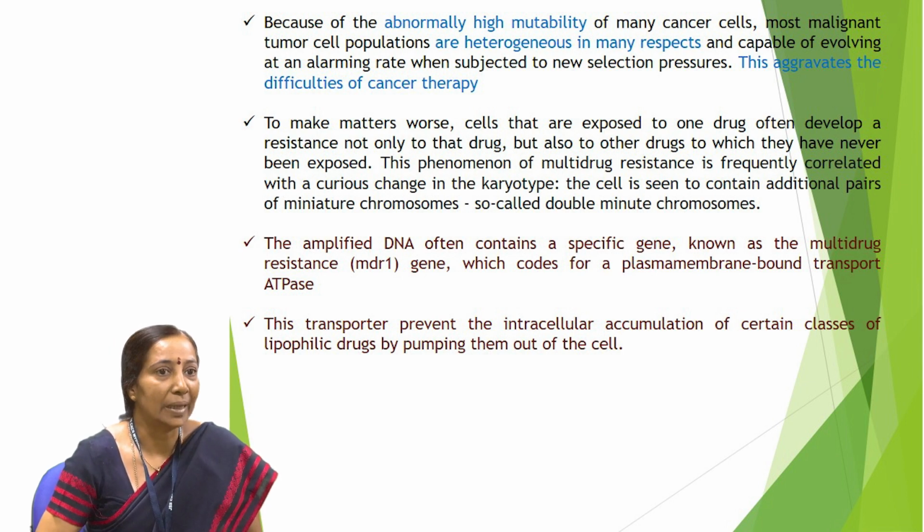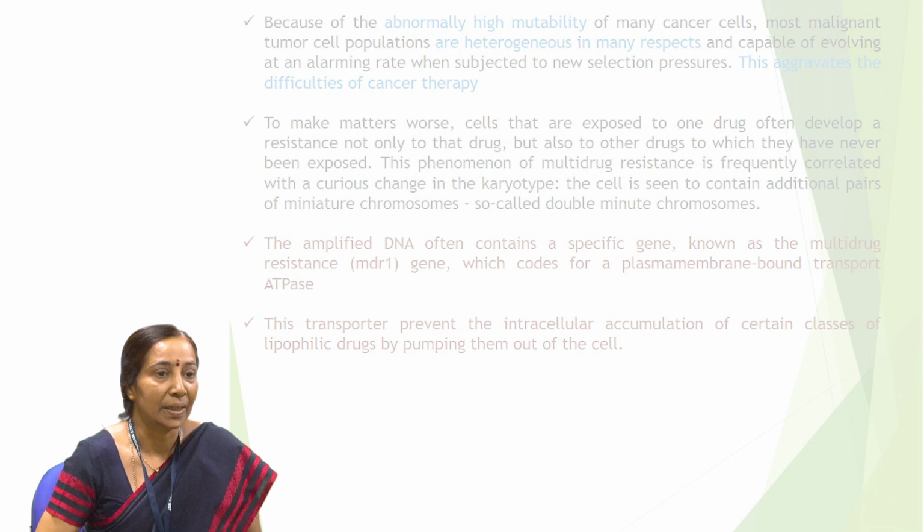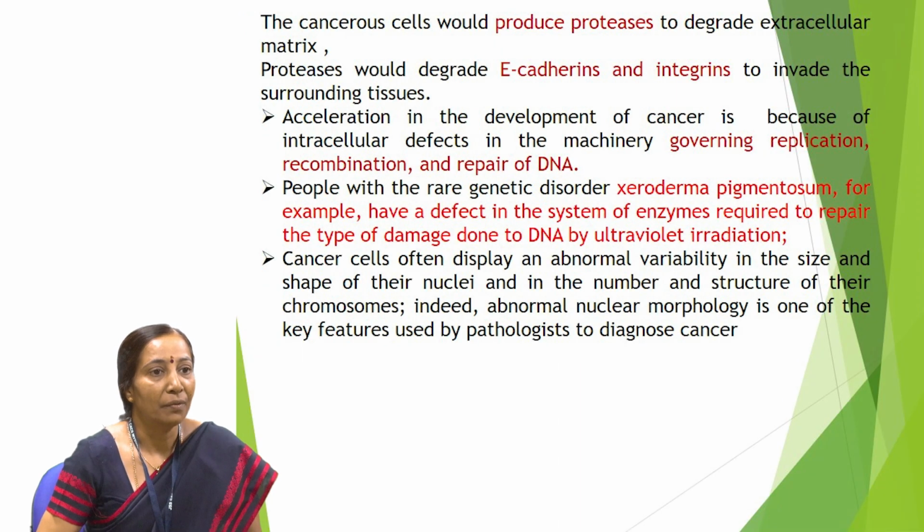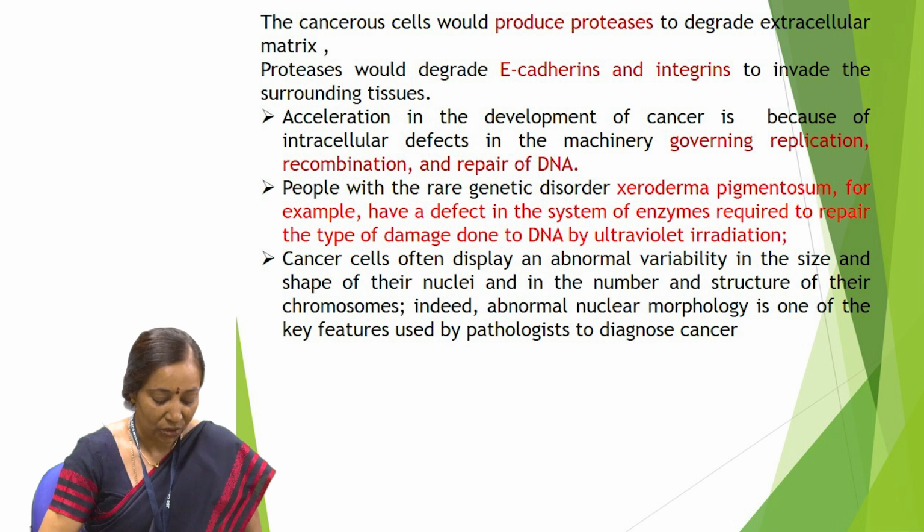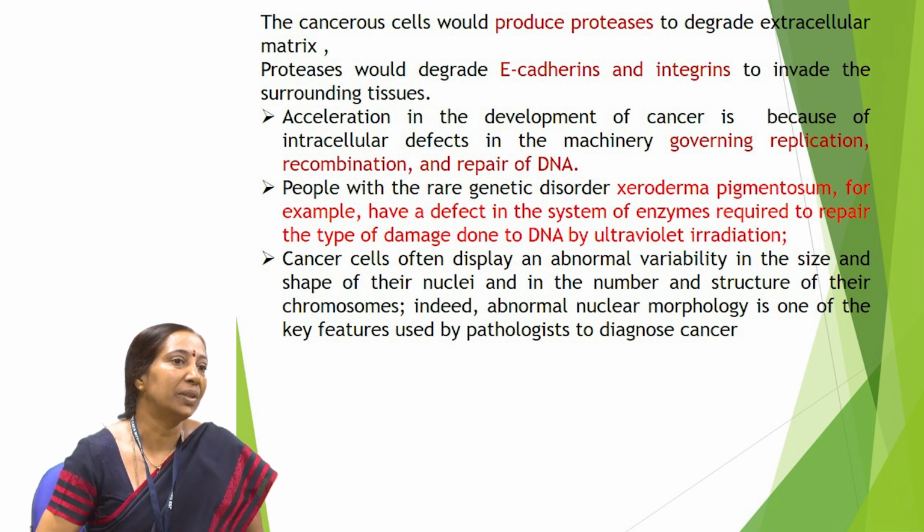There is a gene called the multiple drug resistance gene, which produces an enzyme bound to the plasma membrane, which acts as an ATPase. Whatever drug we design in the laboratory, we might take some 10 years to come up with a drug, but cancer cells take only overnight. They start pumping out that drug because of this enzyme, and then it starts killing the normal cells. Therefore, it's very difficult to treat cancer cells.